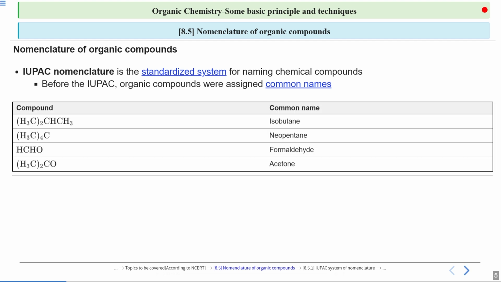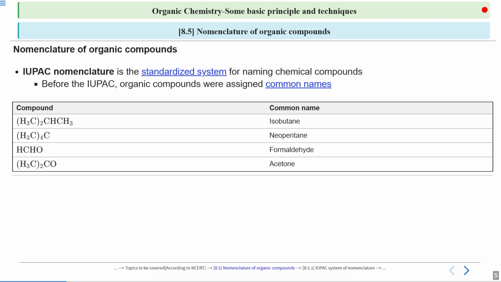So here are some formulas, and along with them I have given their common names. We have (CH3)2CH-CH3, which is named isobutane. Now you already know how to write the expanded structure from the condensed formula. You can try this out and see the structure, which will be called isobutane. How do you write it? You can see that there is one carbon, and to that two methyl groups are attached on the left hand side. On the right hand side, the third methyl group is attached.